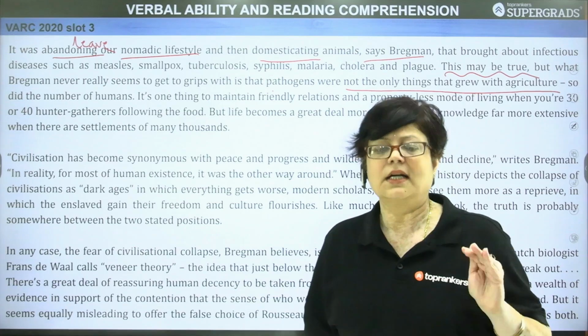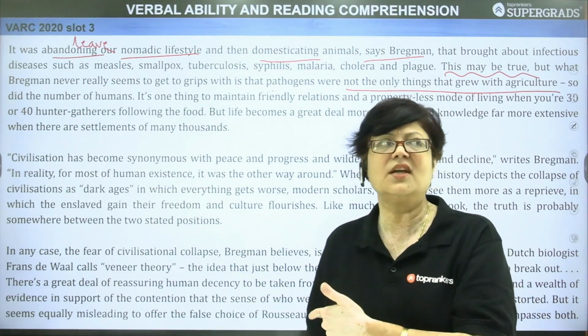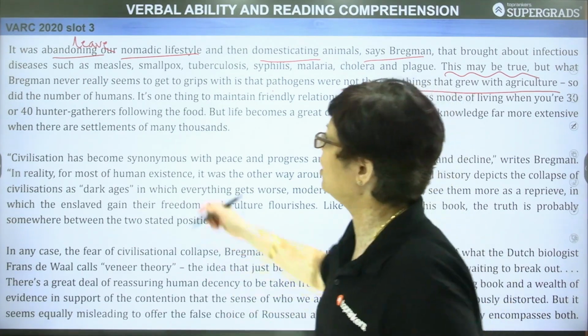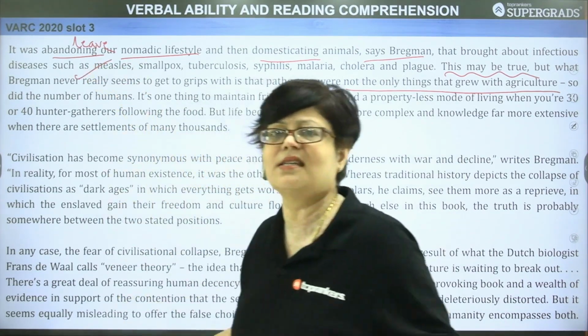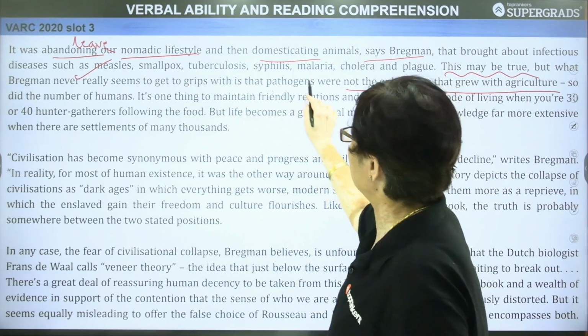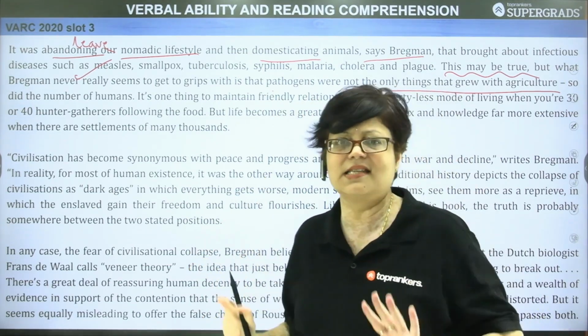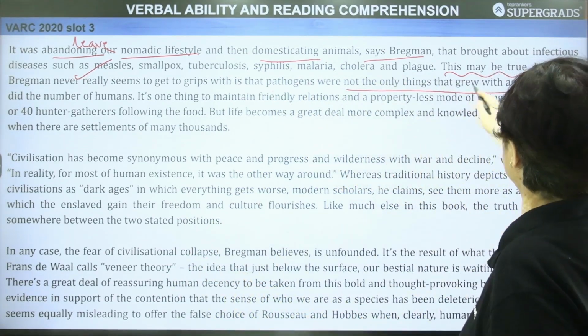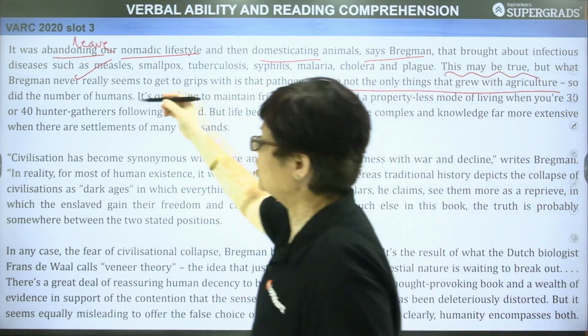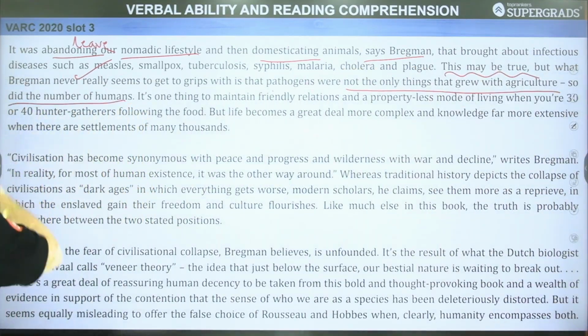Let's pay considerable attention to this line where he is seen to be opposing Bregman कि Bregman के समझ में नहीं आया है that pathogens were not the only things. केवल ये बैक्टीरिया, केवल ये वायरस ही नहीं आए हैं हमारे पास. Not the only things that grew with agriculture. So did the number of humans. Humans भी तो बढ़ गए ना.